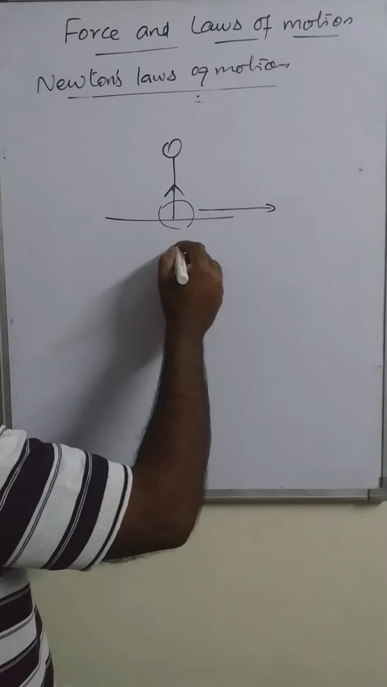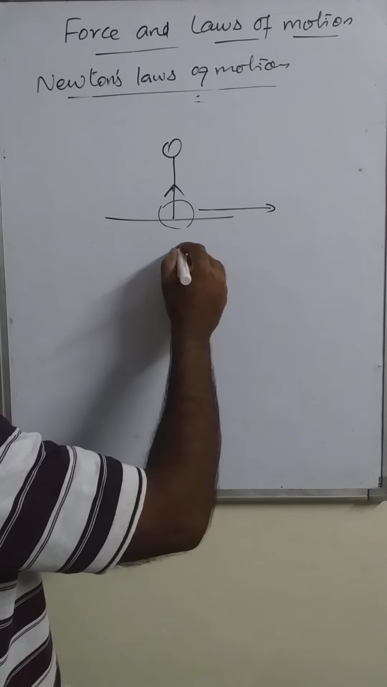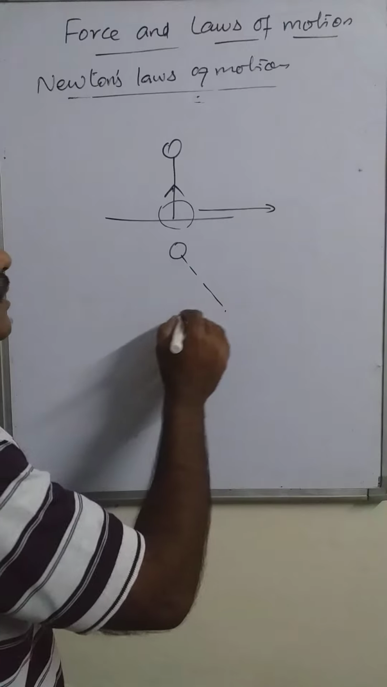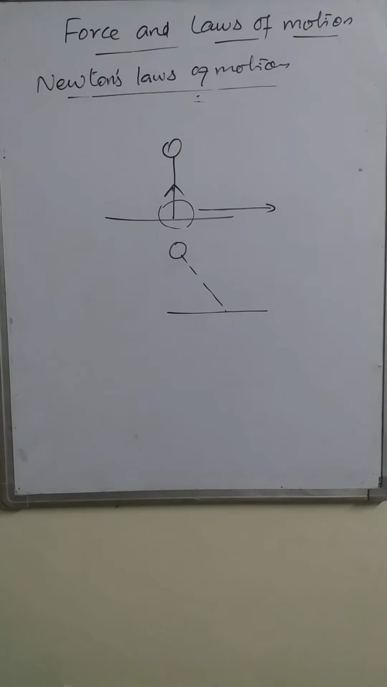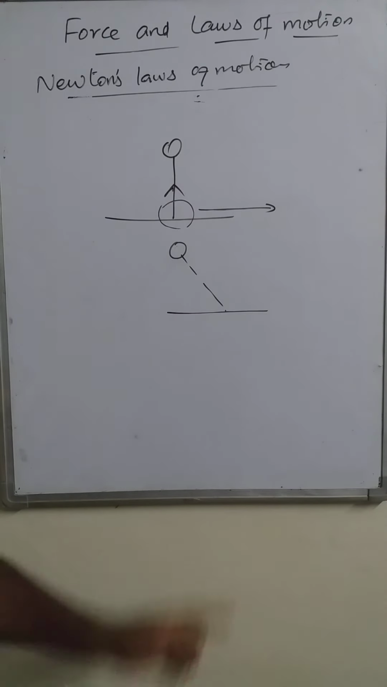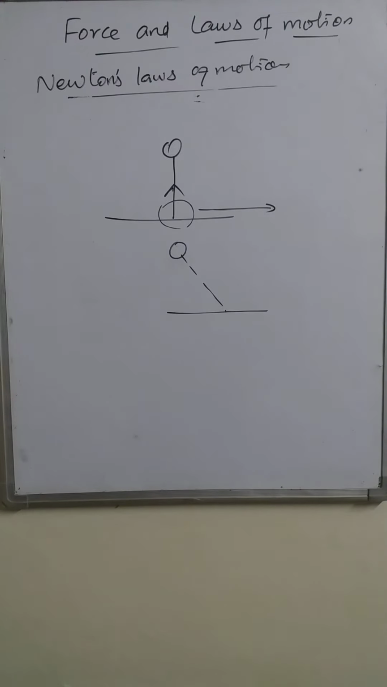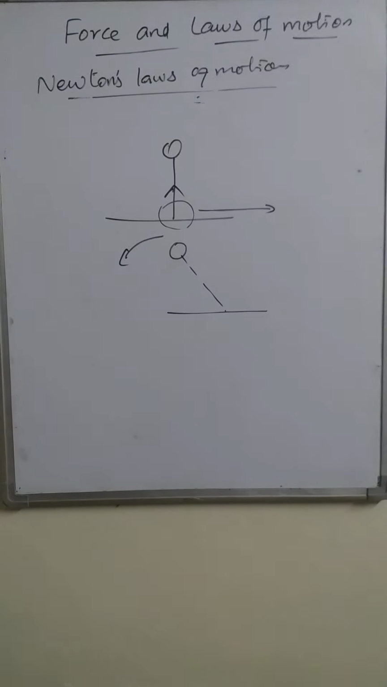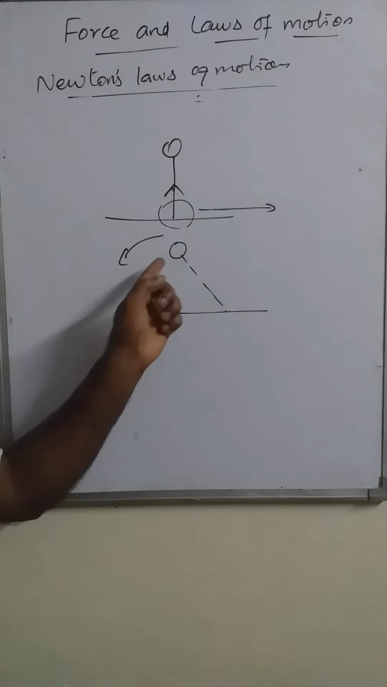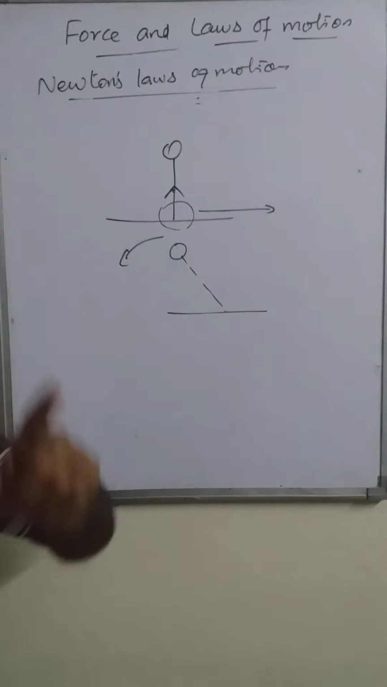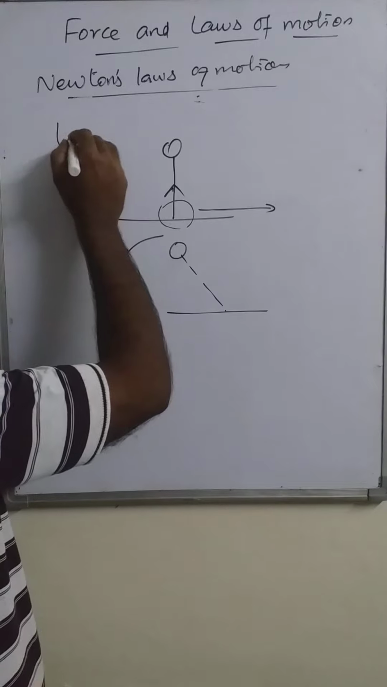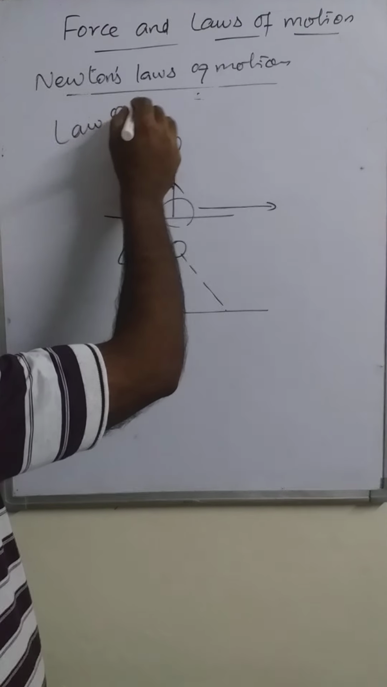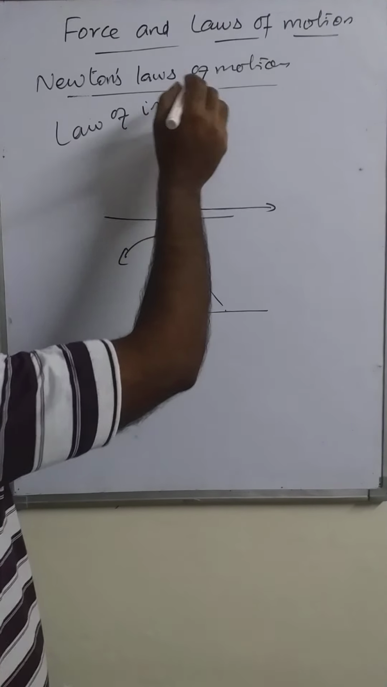So the position of the person comes in this way. This is the position of the person, but in this position he is not able to stand, so he falls backward, पीछे की तरफ गिर पड़ता है. So it is due to Newton's first law of motion, or we can say it is due to the law of inertia.